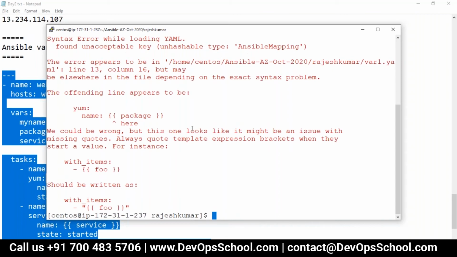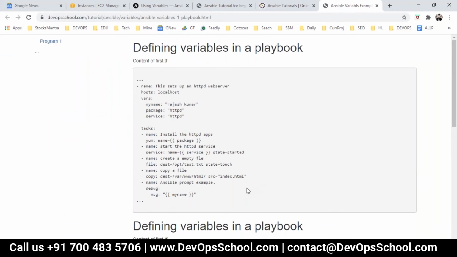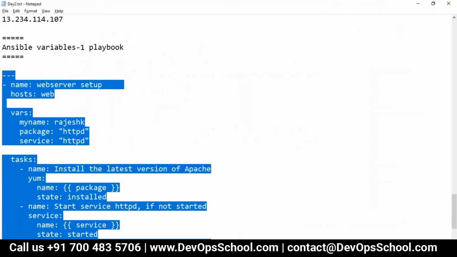So okay, there's a spelling mistake. What is the spelling mistake? I need to check. Some spacing issues or something like that. Let me check.